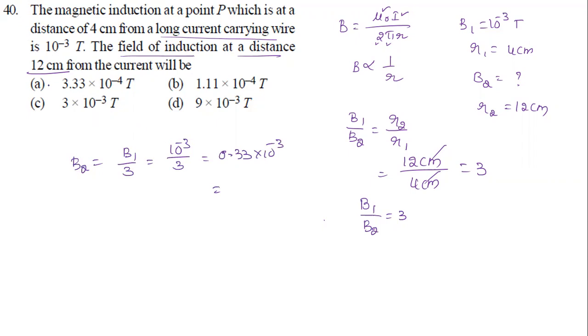So is there any answer? No answer. But here the option is there. I'm going to shift one decimal place. It will become 3.33. Okay, if I take one more, 3.33 into 10 power minus 4 Tesla, this option is there here. Okay, 3.33 into 10 power minus 4 Tesla. Okay, that's the question number 40. Yes, this question is clear to all of you now.